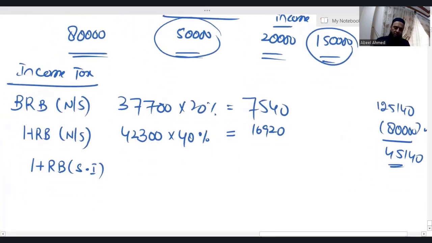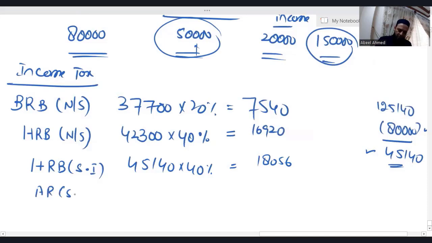Out of that, 45,140 comes in higher rate band where applicable tax rate is 40%. Now from 50,000, if I deduct 45,140, whatever comes falls in the additional rate band.